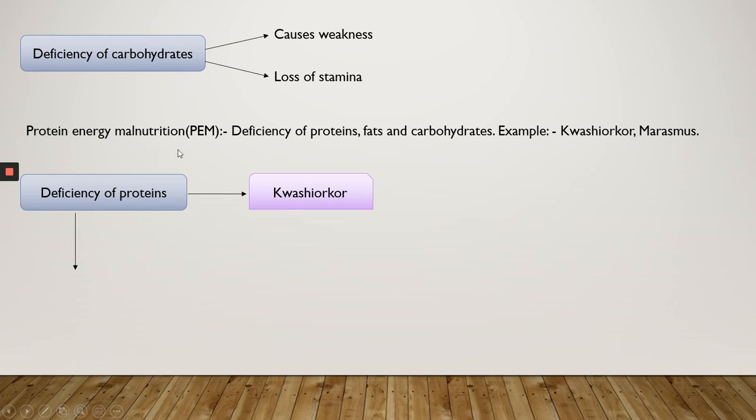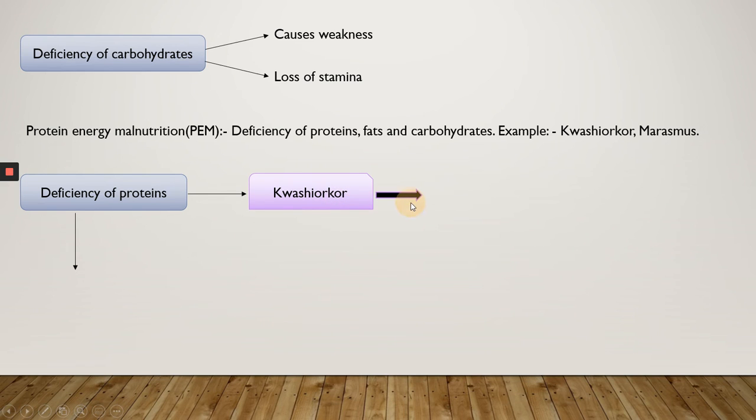Now, there is a term, protein energy malnutrition. As the name itself indicates, it is a combined term which we use for the diseases that occur due to the deficiency of proteins, fats, and carbohydrates. Examples of protein energy malnutrition are kwashiorkor and marasmus. Deficiency of proteins leads to kwashiorkor.